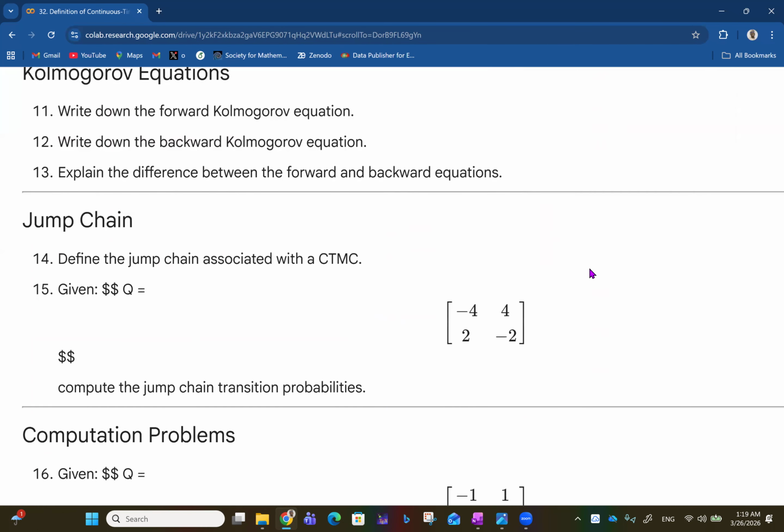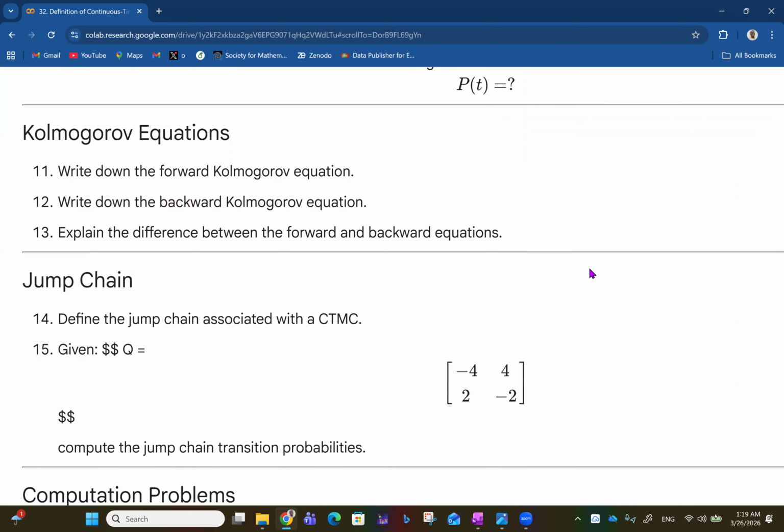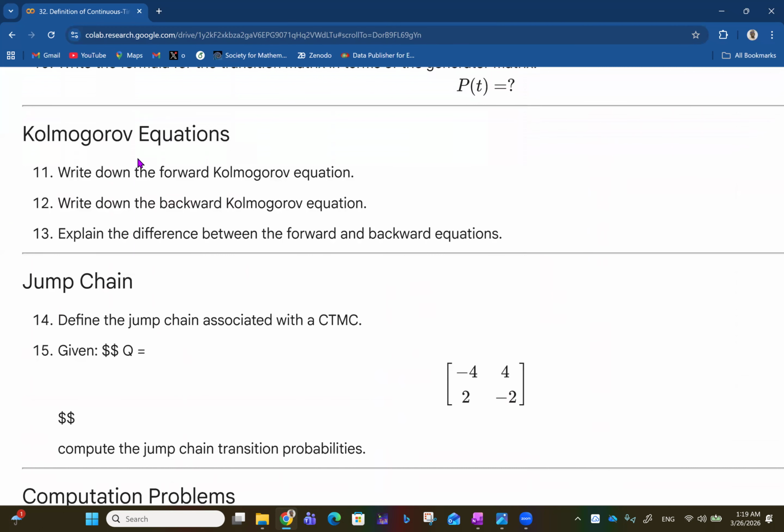Then we have the Kolmogorov equations, which I say we are going to deal with better in separate videos later. Write down the forward Kolmogorov equation. Of course, this one says that d/dt of P of t is equal to P of t multiplied by Q, whereas the backward Kolmogorov equation, d/dt of P of t is equal to Q, the generator matrix, times P of t. So for forward, you have P of t multiplied by Q, but for backward, you have Q multiplied by P of t.